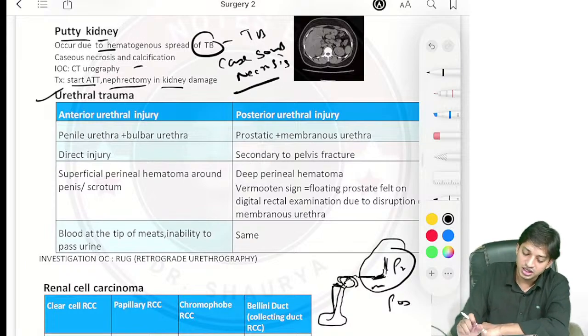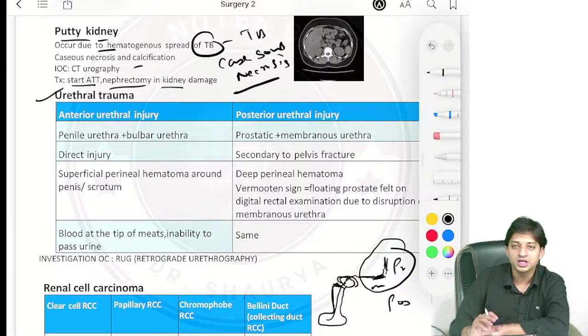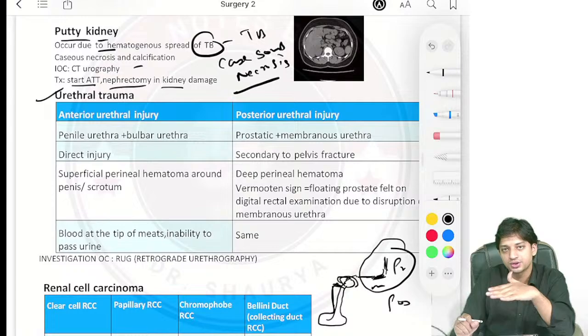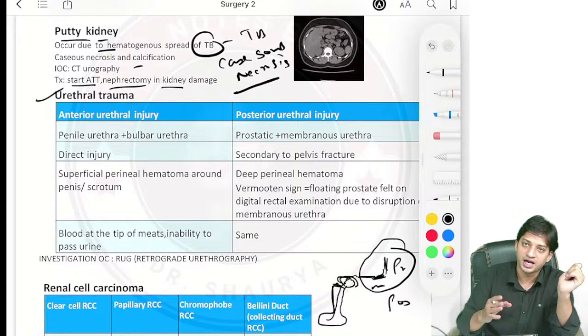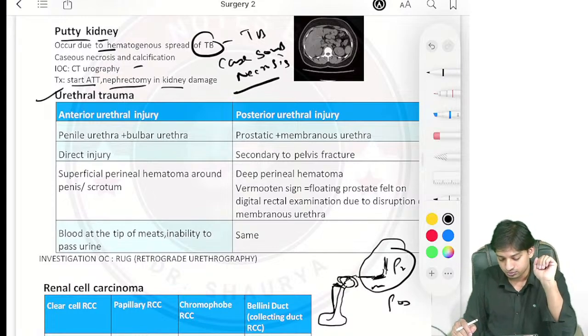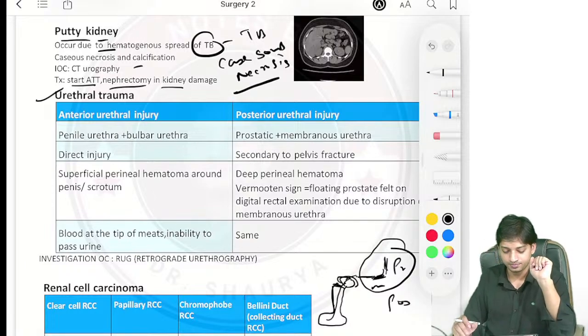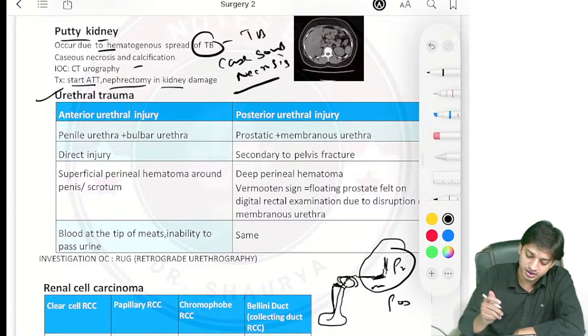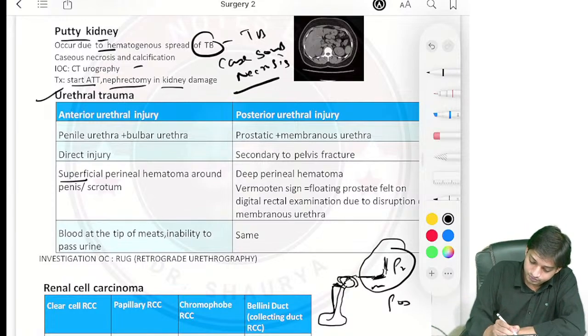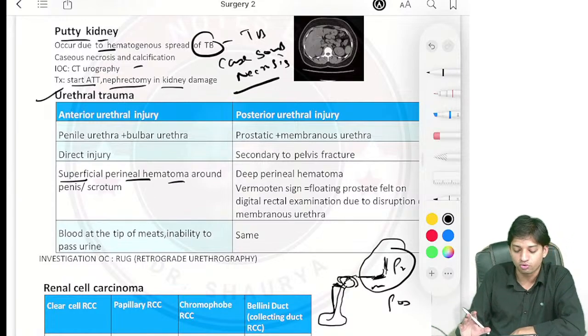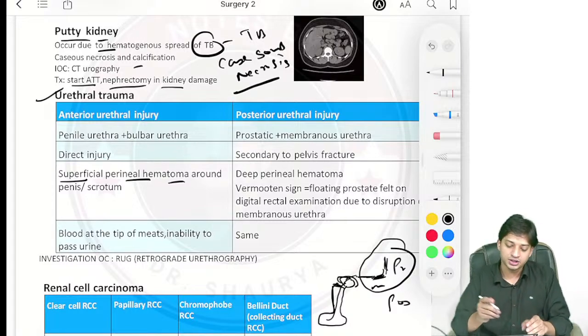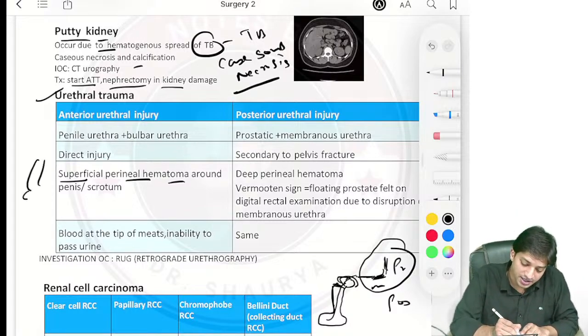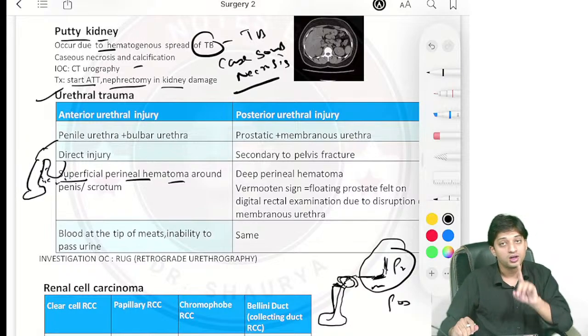Now, if there is direct injury to the penis or the outer structures, there will be anterior urethral injury. So what will happen? The presenting symptoms and features will be superficial perineal hematoma around the penis and the scrotum, the first sign.